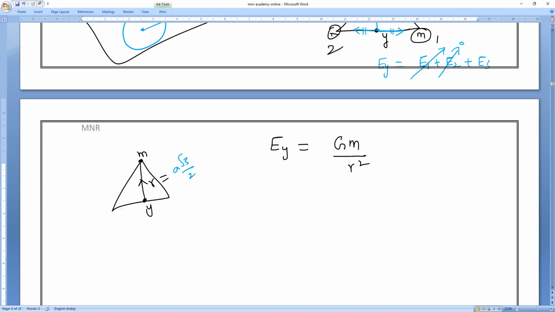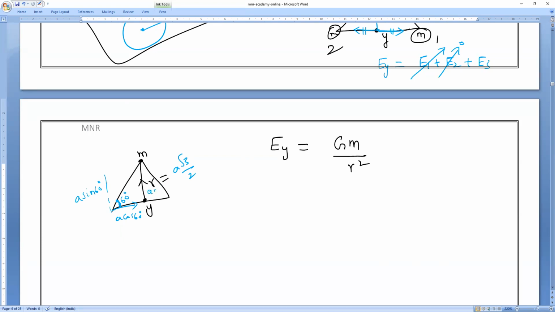Sir, how, sir? Let us see. So this angle is how much? Narayan? What is this angle? 60 degrees. Then if I apply rule, this is what will happen. This will become A cos 60 and perpendicular one. This will become A sin 60. So this is only the A. So this is parallel shift.